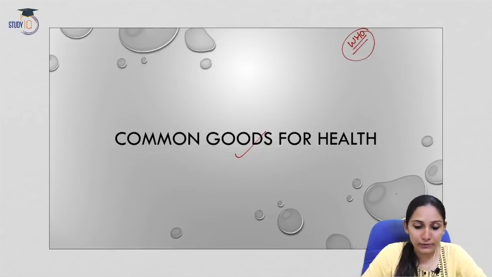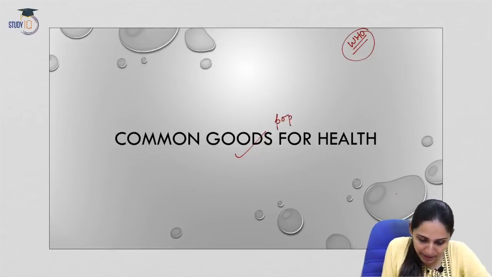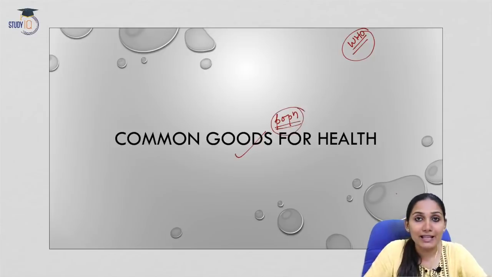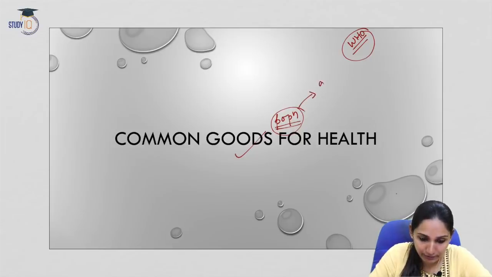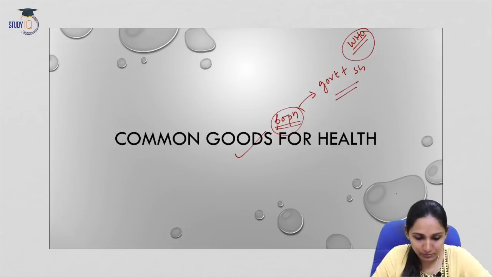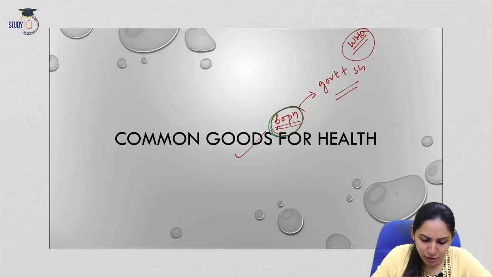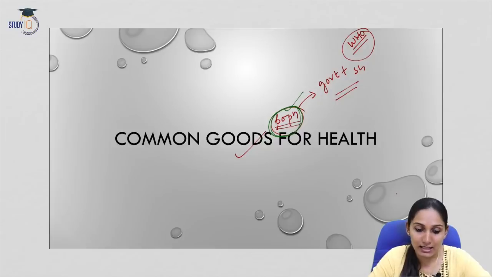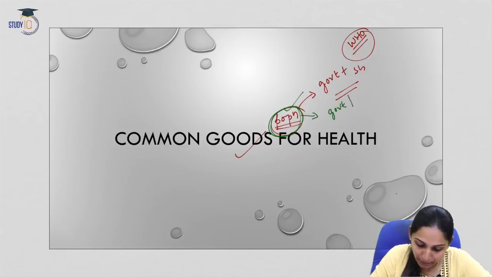So common goods for health are population based functions or population based interventions that require the collective effort of the government and various other stakeholders. These are basically interventions or functions based on the size of the population. Here the size of the population is considered, and these require collective financing from government and from other stakeholders like the donors, etc.